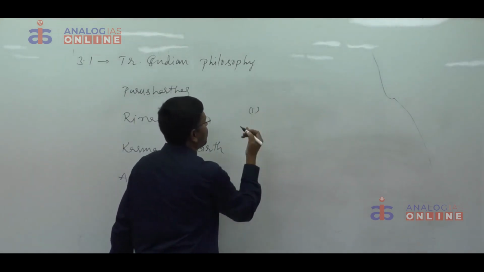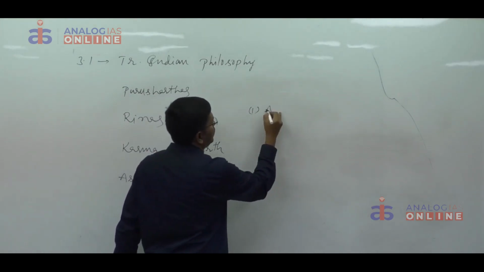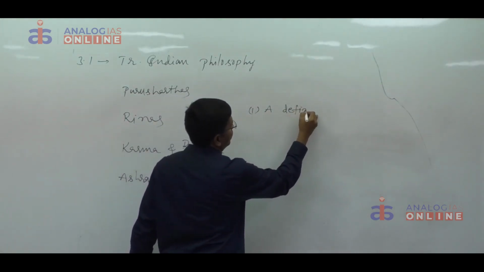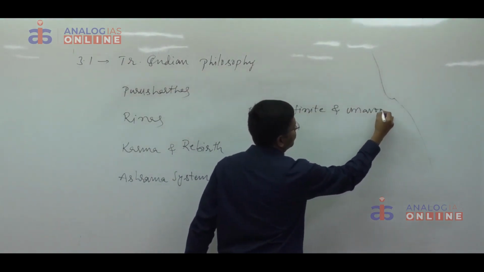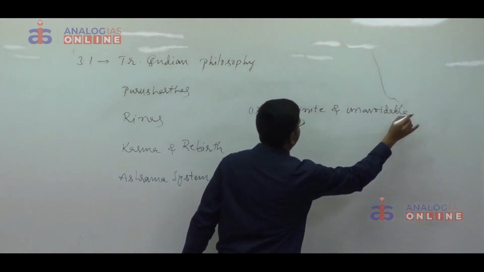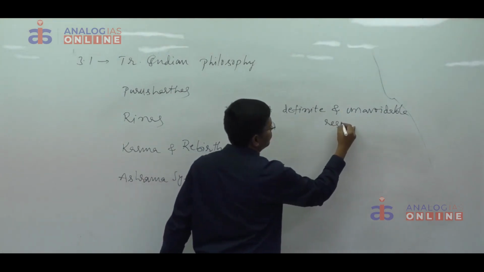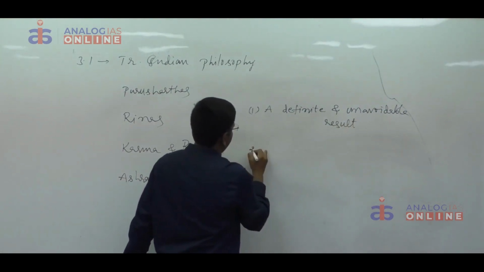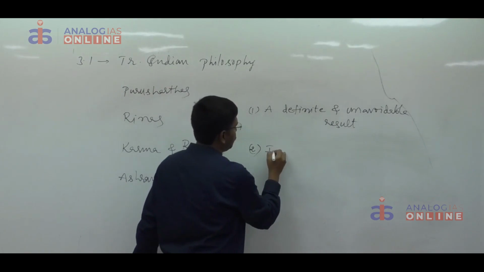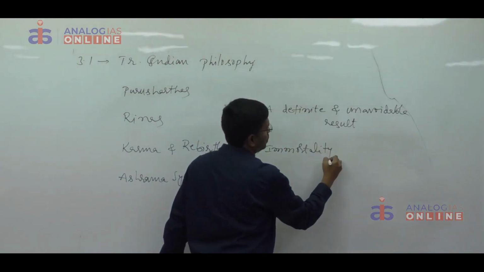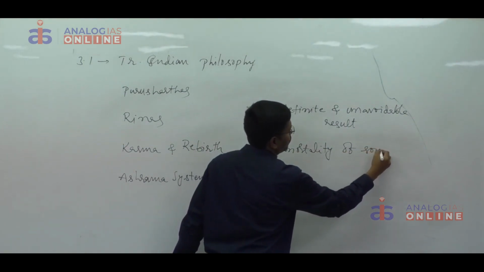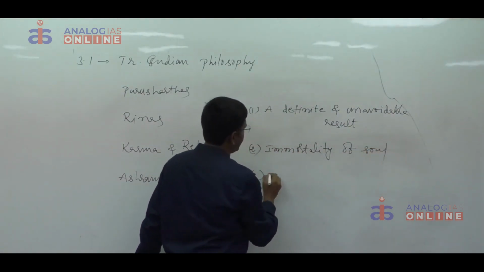They are a definite and unavoidable result, immortality of soul, and third one is continuity.